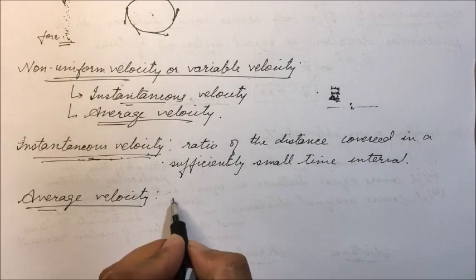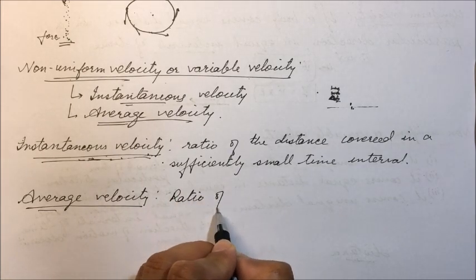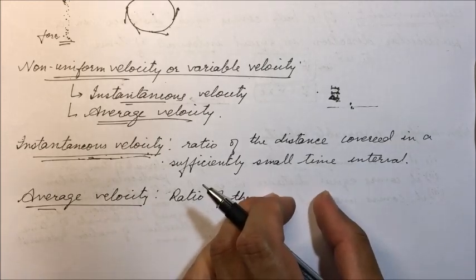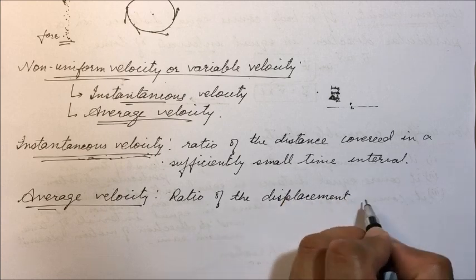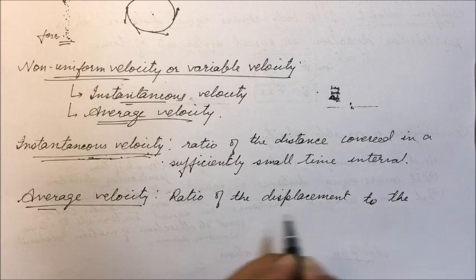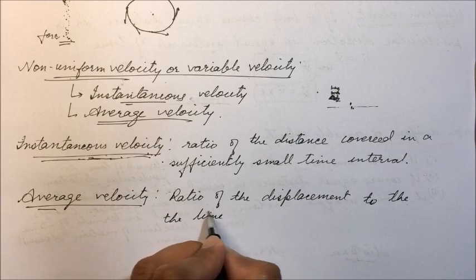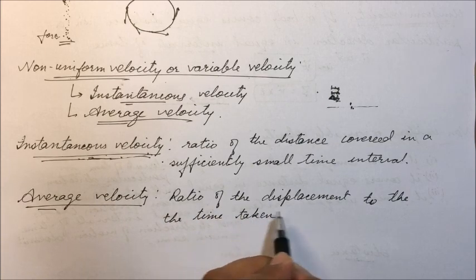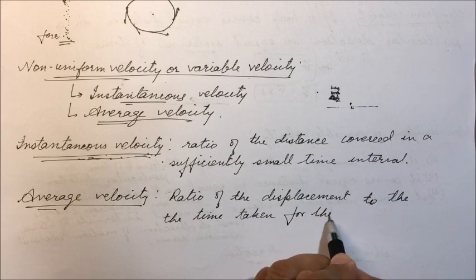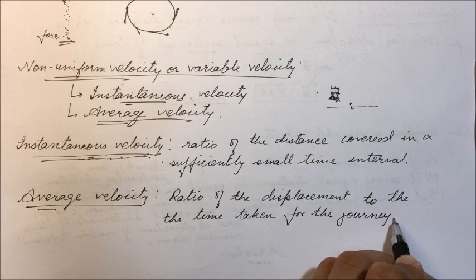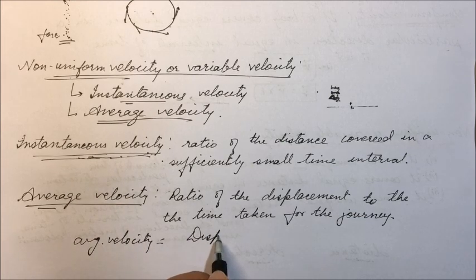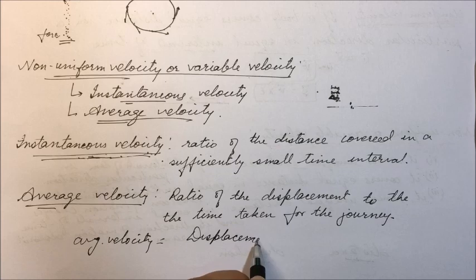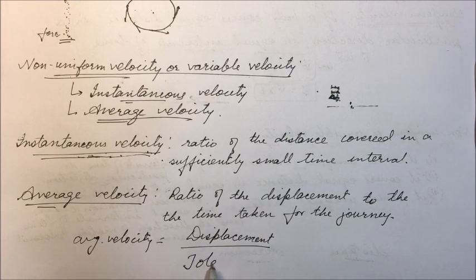Then average velocity will be the ratio of the displacement to the time taken for the journey. So average velocity will be equal to displacement upon total time.